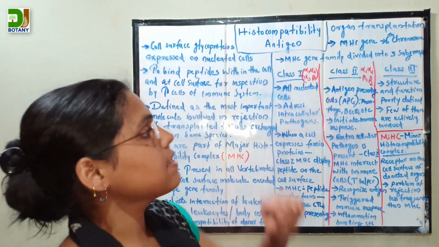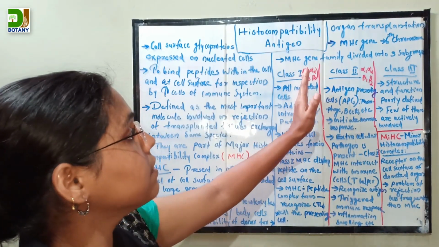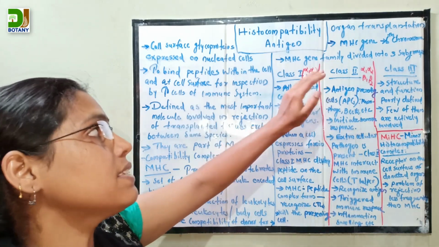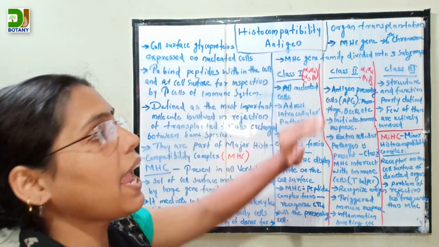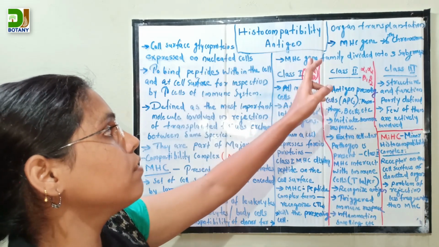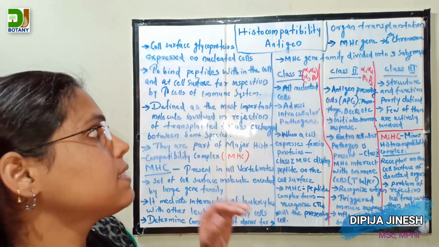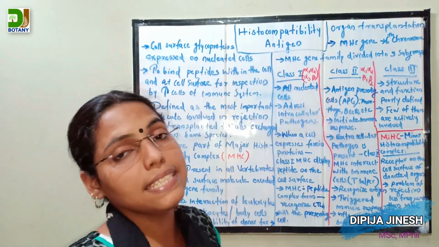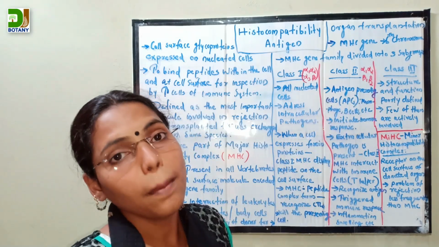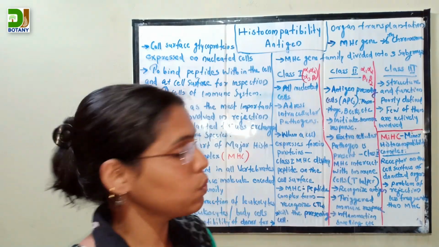Then the second class is class 2. Class 1 is characterized by alpha 1, alpha 2, alpha 3 and a beta protein, and class 2 contains 2 alpha peptides and 2 beta peptides, that is alpha 1, alpha 2 and beta 1, beta 2.